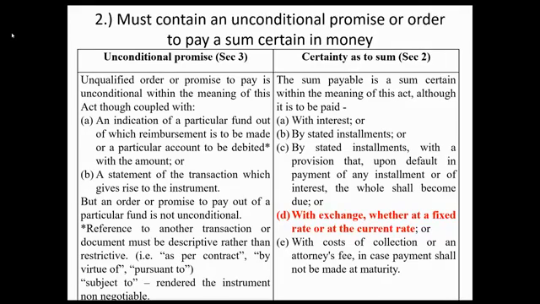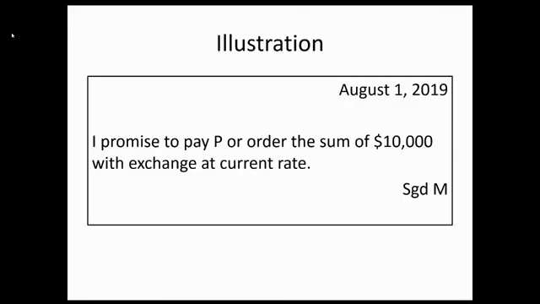Another is with exchange, whether at a fixed rate or at current rate. Illustration. August 1, 2019, I promise to pay P or order the sum of $10,000 with exchange at current rate, signed M. In this case, negotiable siya. Okay, kasi by just looking the face of the instrument, $10,000, i-multiply mo lang current exchange rate, you can still determine the sum payable. Kaya it will not affect the negotiable character of the instrument.